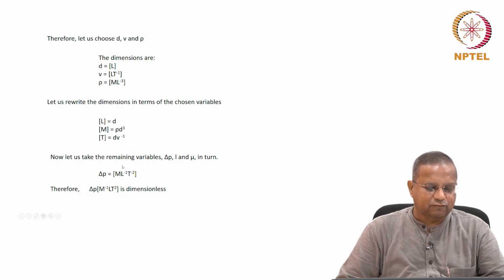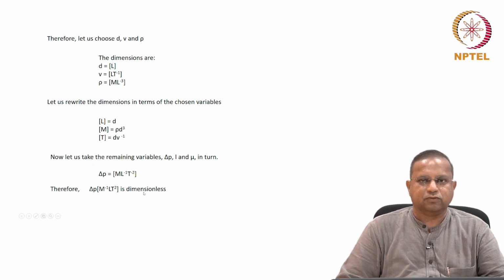Delta p times the inverse of this must be dimensionless. So this has the dimensions of M L minus 1 t minus 2, times M L minus 1 t minus 2 inverse would be dimensionless. So delta p M minus 1 L t squared is dimensionless.